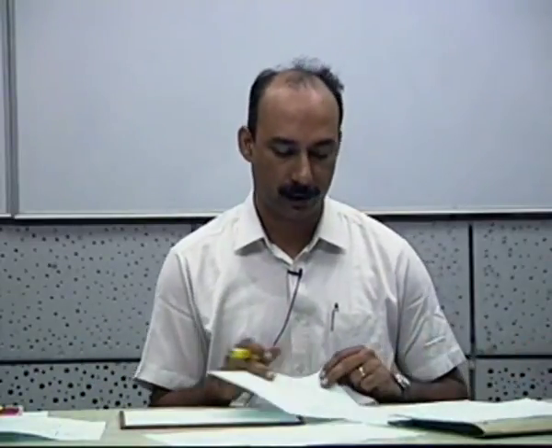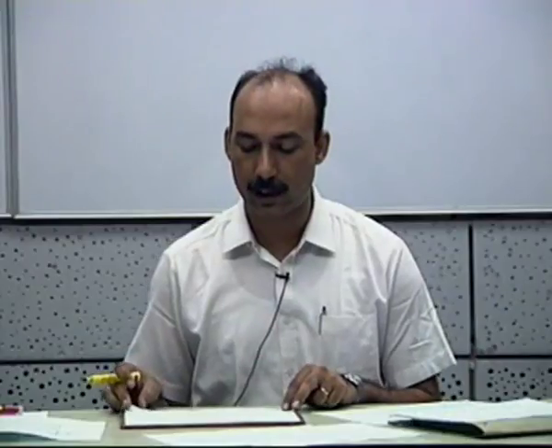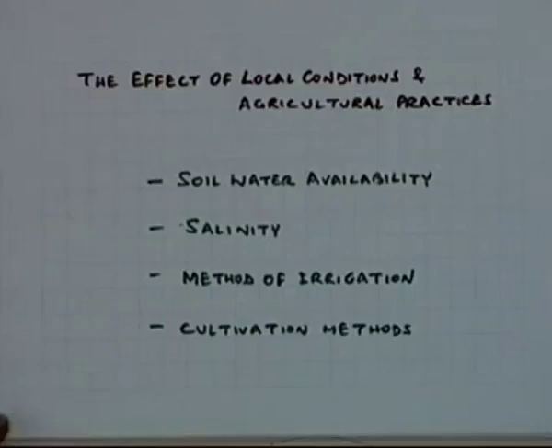And lastly, the effect of local conditions and agricultural practices. Once you have found out the ET crop, up to that level you are making the assumption that all the conditions which you have used are the optimum conditions, whether in the form of the soil profile or the availability of moisture.